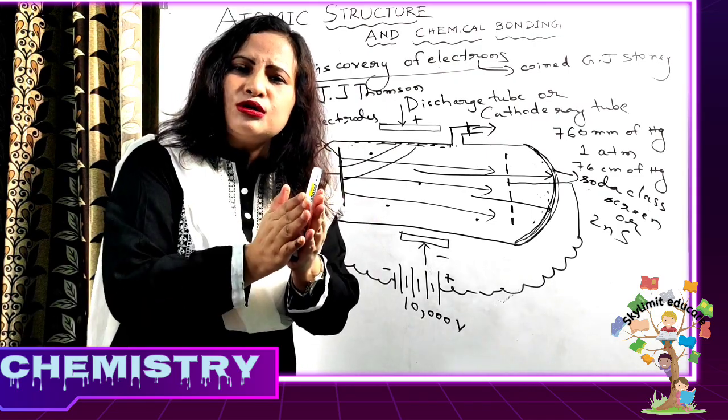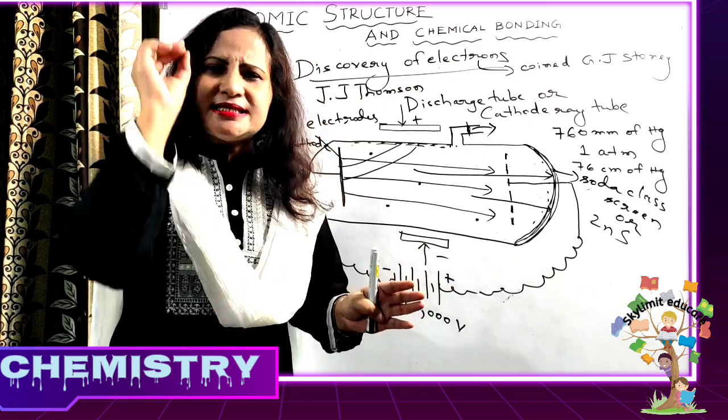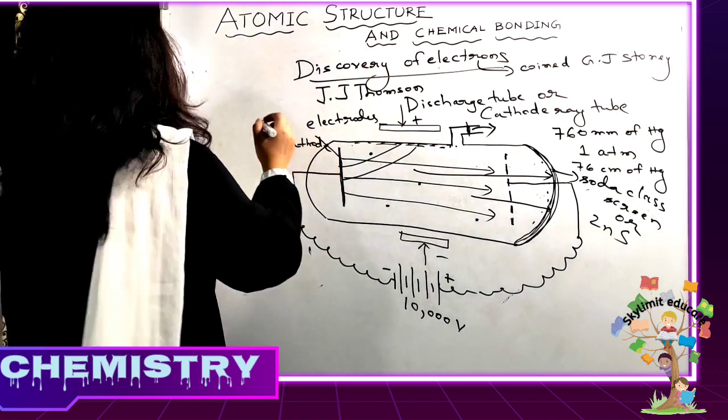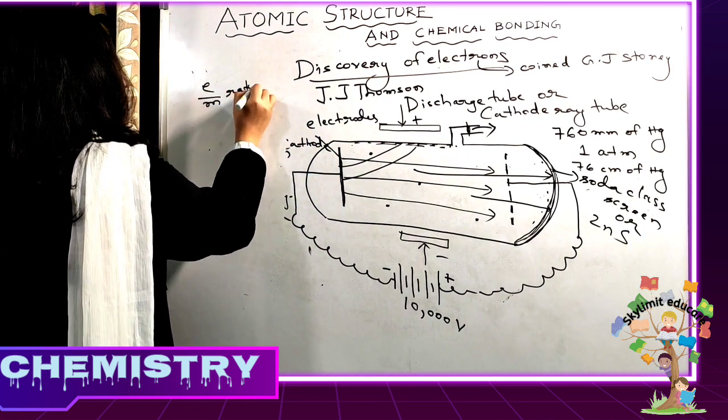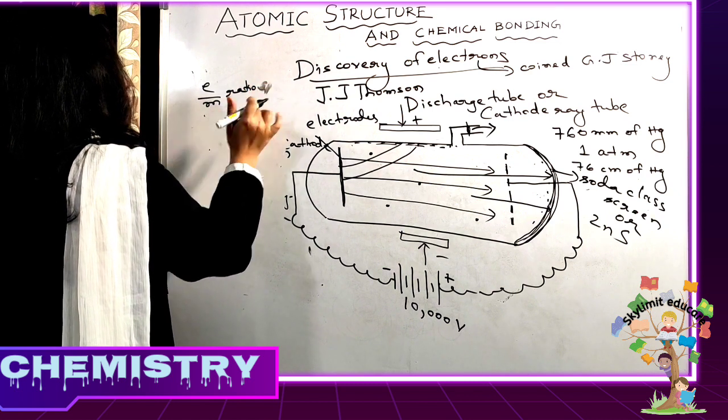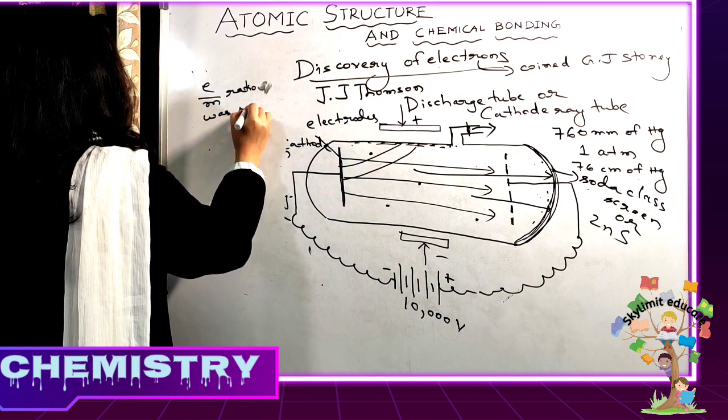That means electrons of any matter is same, having the same property. That's why we say that the e by m ratio was same. It did not change.